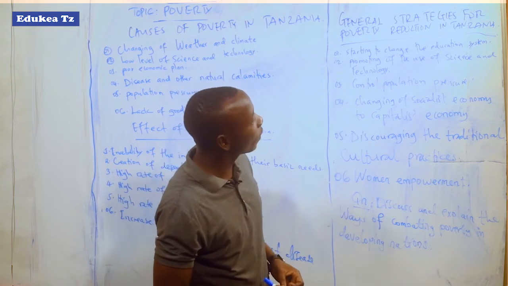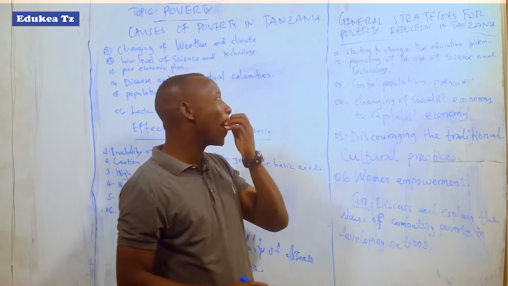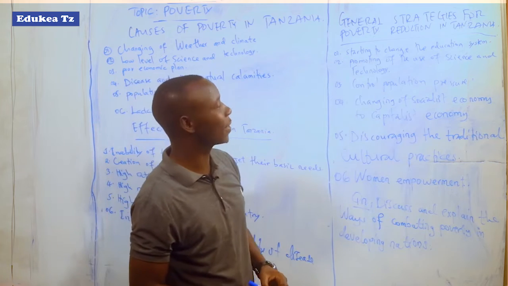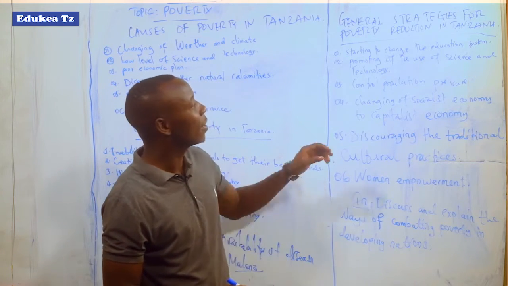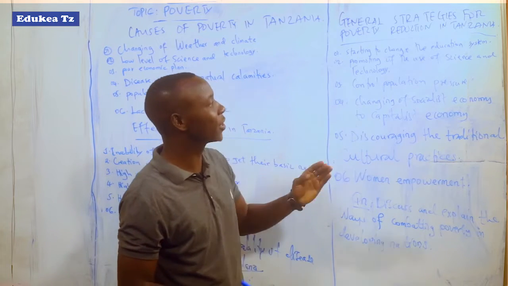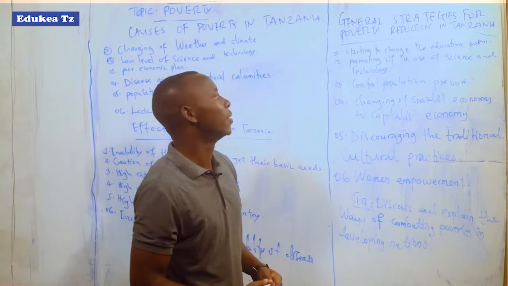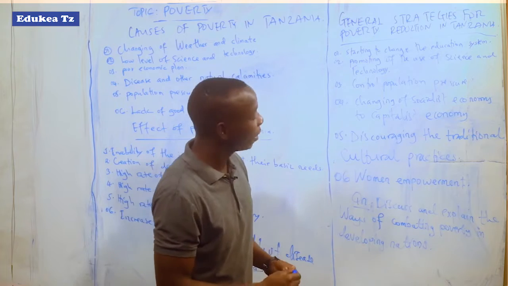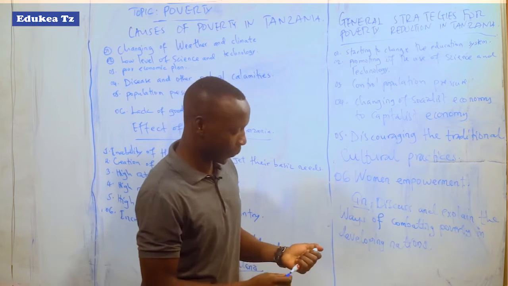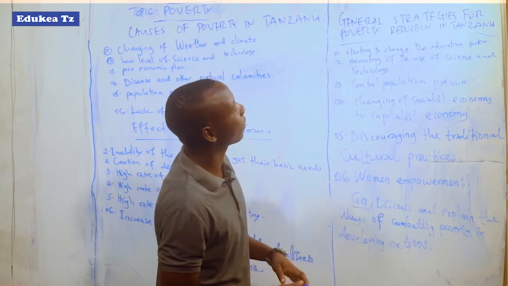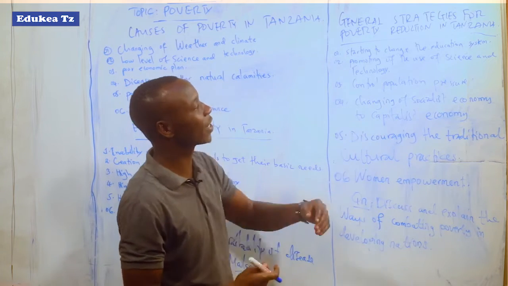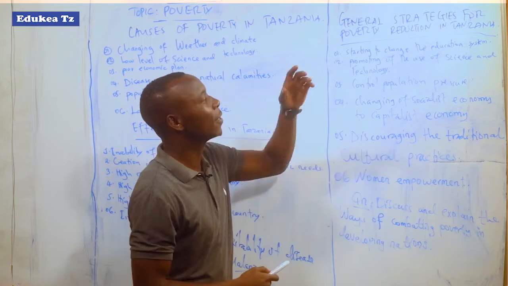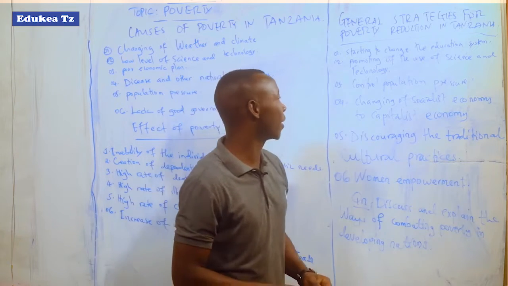Second is promoting the use of science and technology. This will also increase production, for example, by using tractors in agriculture, and using pesticides to kill insects in agriculture, which will lead to an increase in the production of crops, hence poverty will be eradicated.